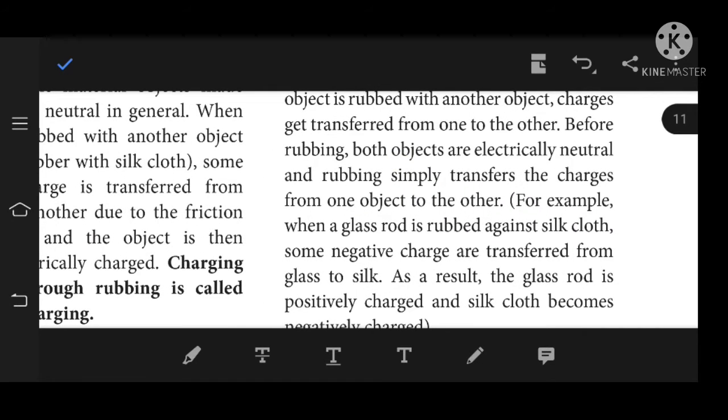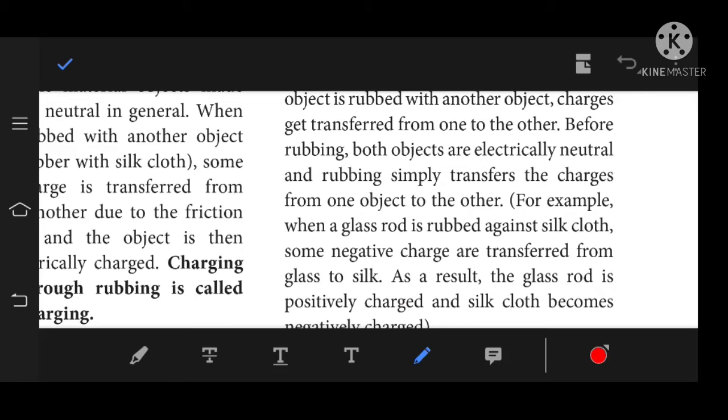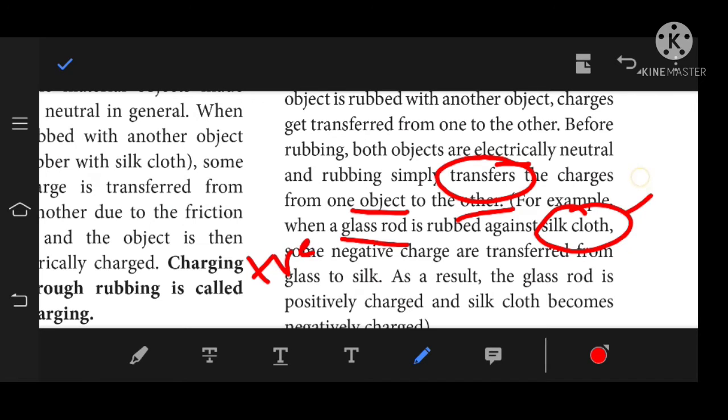During rubbing, electric charges transfer from one object to another. For example, a glass rod rubbed against a silk cloth. We know that glass is a positively charged object and silk is a negatively charged object. So when the glass rod is rubbed against the silk cloth, there is a transfer of charges from glass to silk. The glass rod loses its electrons, silk gains electrons, so silk becomes more negative than the glass rod.